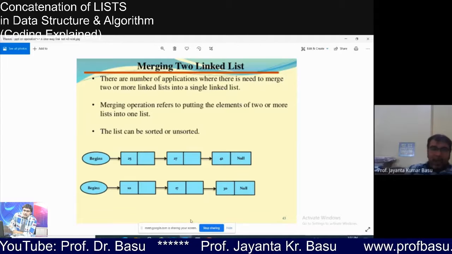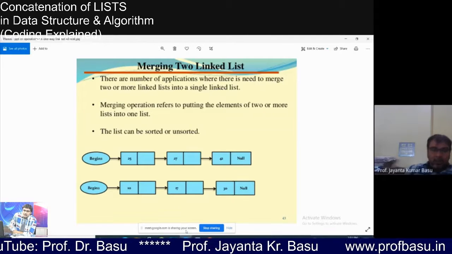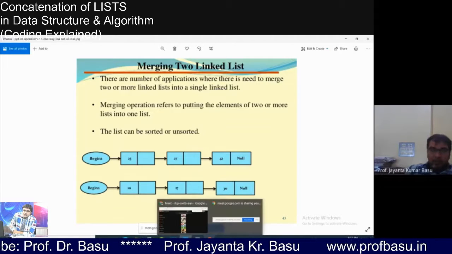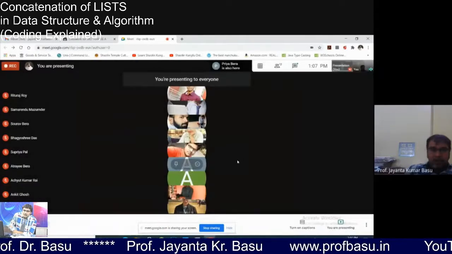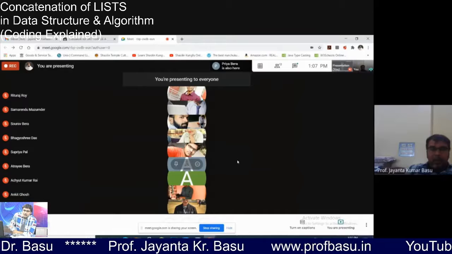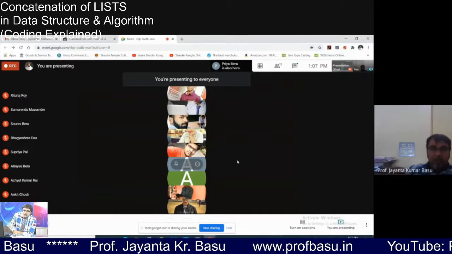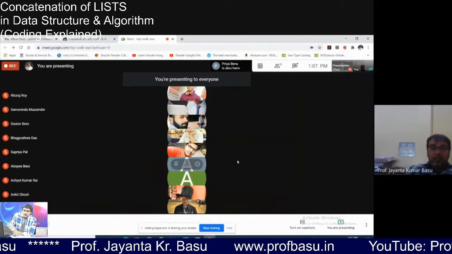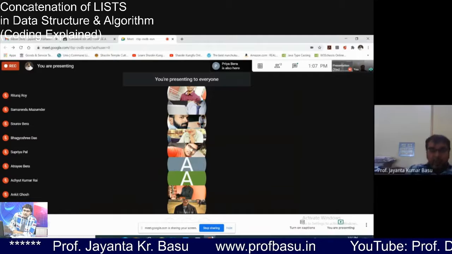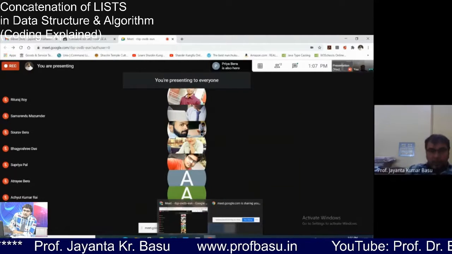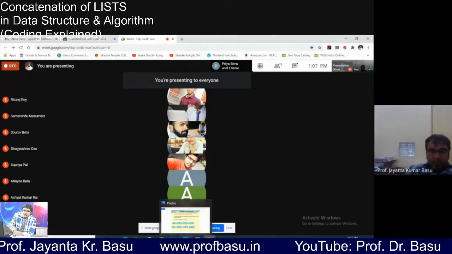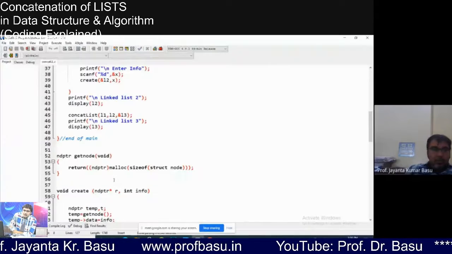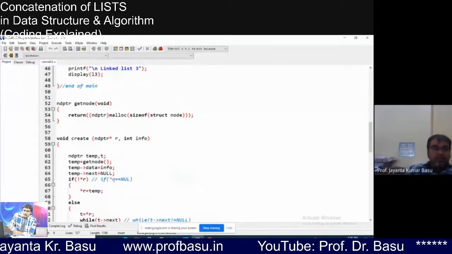Since L3 is not created beforehand, we are creating each and every node of L3. Every time we are going to create the node, and this way we are proceeding.